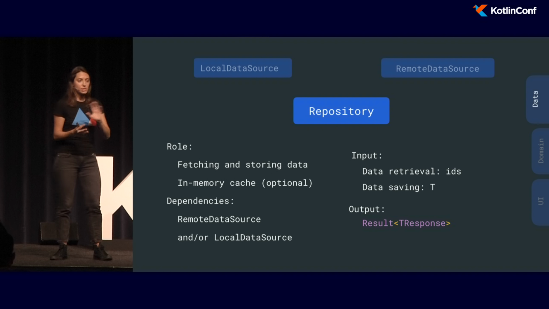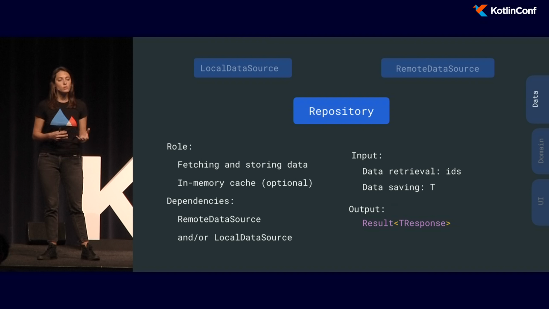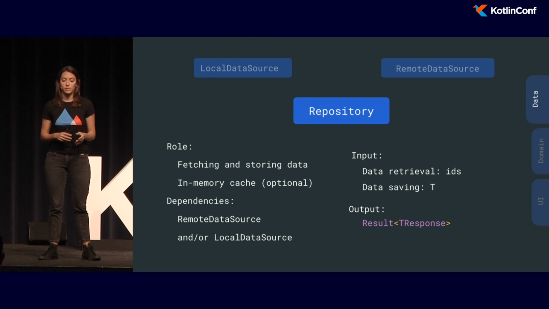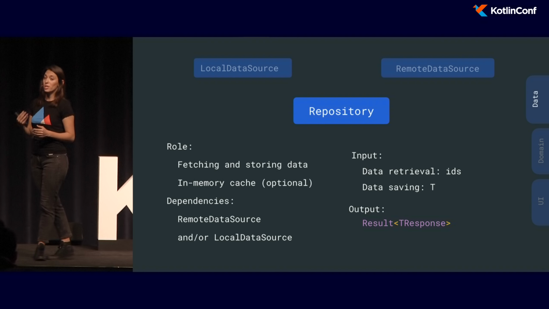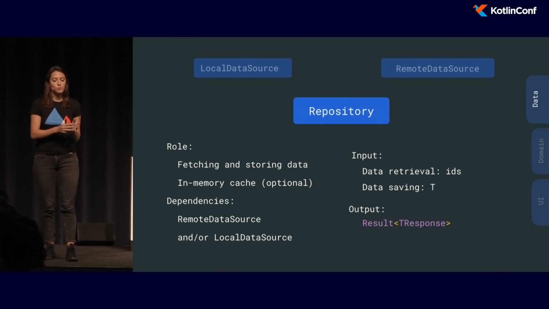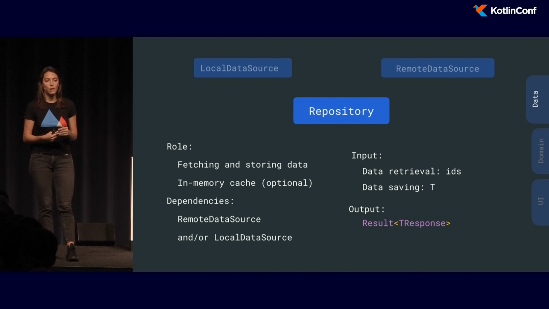The class that works with the local data source and the remote data source is the repository. Its role is to fetch and store data. And optionally, we can decide to also do an in-memory cache. Its input would be the IDs of the data that needs to be retrieved or the data that needs to be saved. And as an output would also be a Result of type Response.